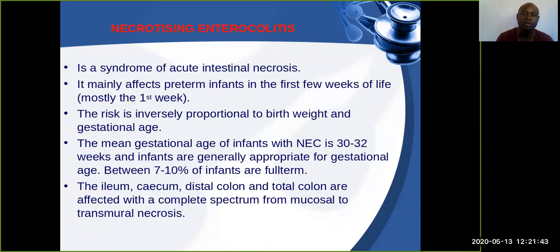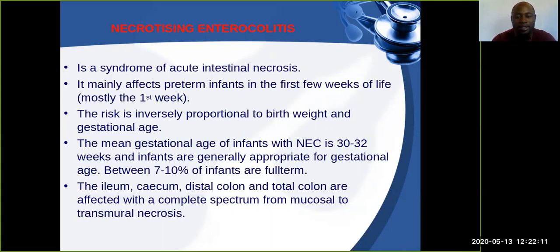The occurrence of NEC happens in the first week of their life. The risk is inversely proportional to the birth weight and the gestation age. The mean gestation age of infants with NEC is in the range of 30 to 32 weeks, and infants are generally appropriate for gestation age, with 7 to 10% occurring in full-term infants.